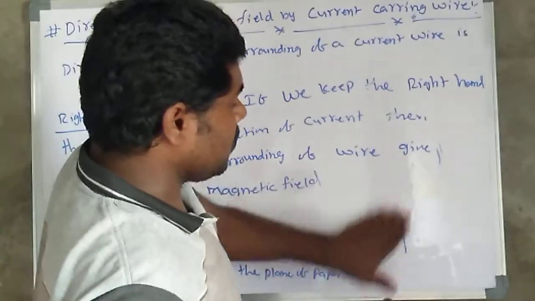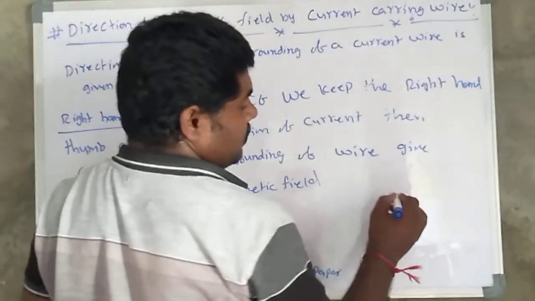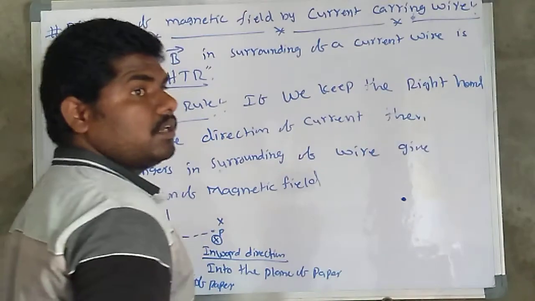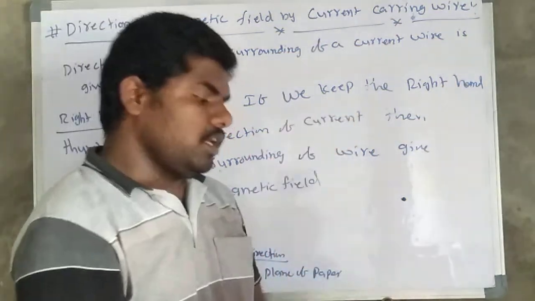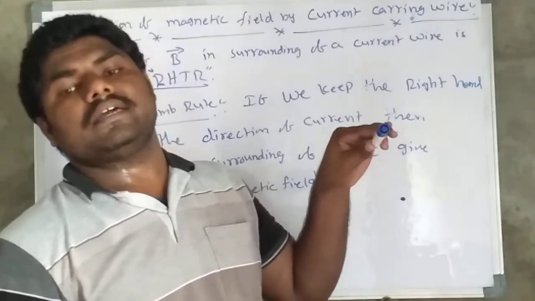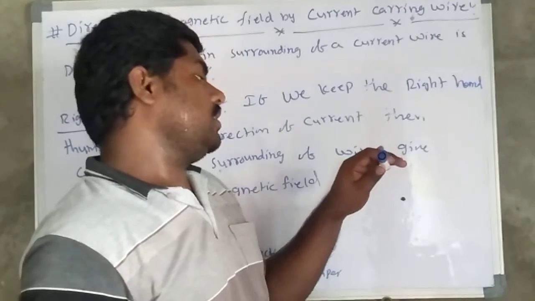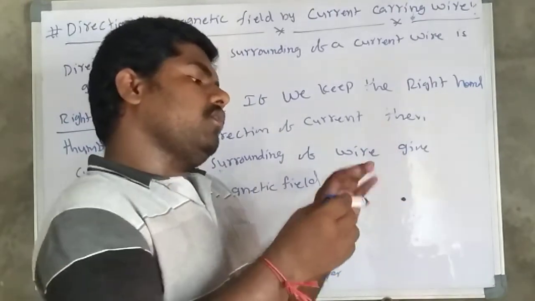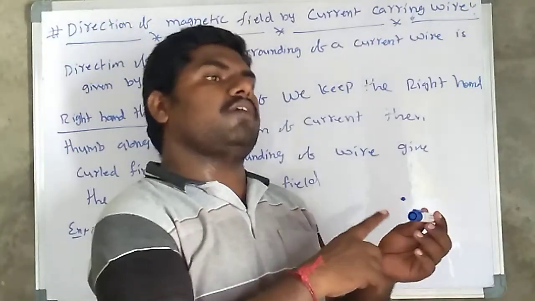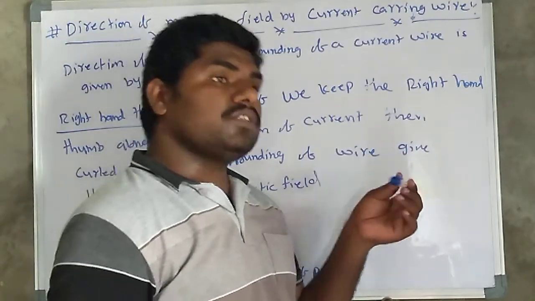So one more example. Let us consider a wire like this, with a current moving like this. This is the current direction. Here the current may be either into the plane of paper or away from the plane of paper. Let me consider the first case, into the plane of paper.